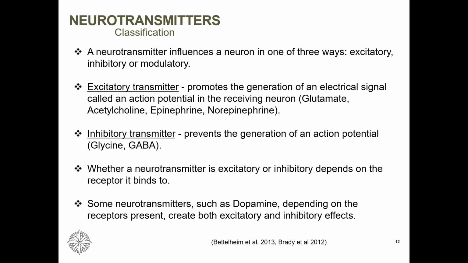Some neurotransmitters such as dopamine can actually have both effects. They can be excitatory and they can be inhibitory. And how is that possible? Remember, I mentioned a couple of slides ago that their effect depends upon the type of receptor they bind to in the postsynaptic neuron.